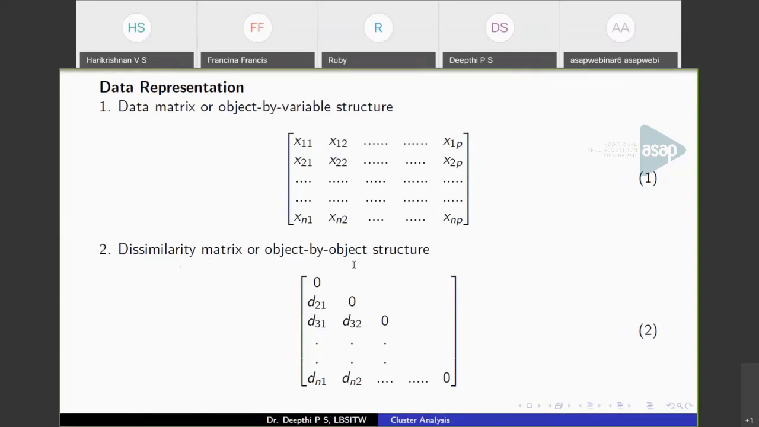So these are the representations that are normally used in clustering: the data matrix representation, where you will be storing the attributes as such, or the dissimilarity matrix, where we'll be storing the distance between objects in the matrix.